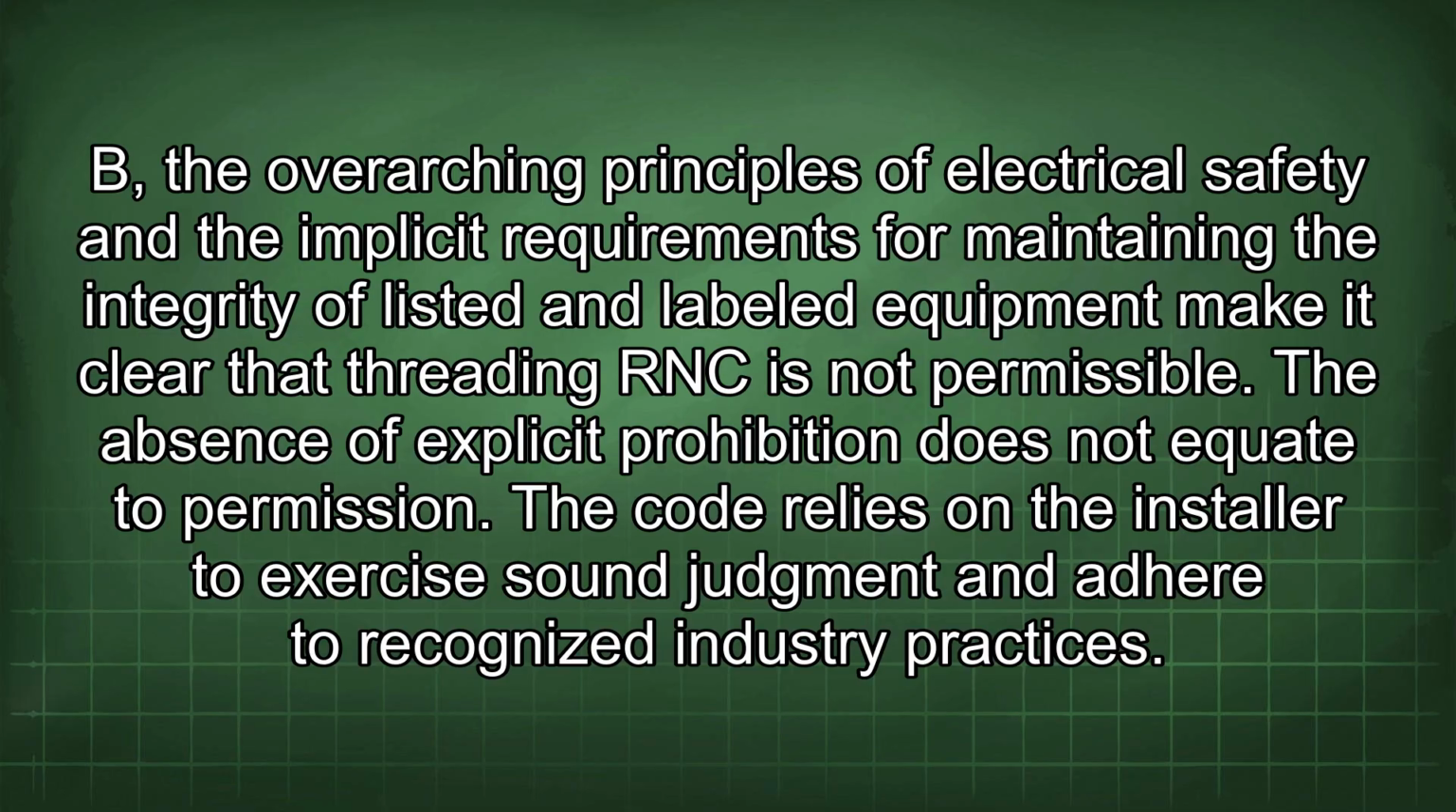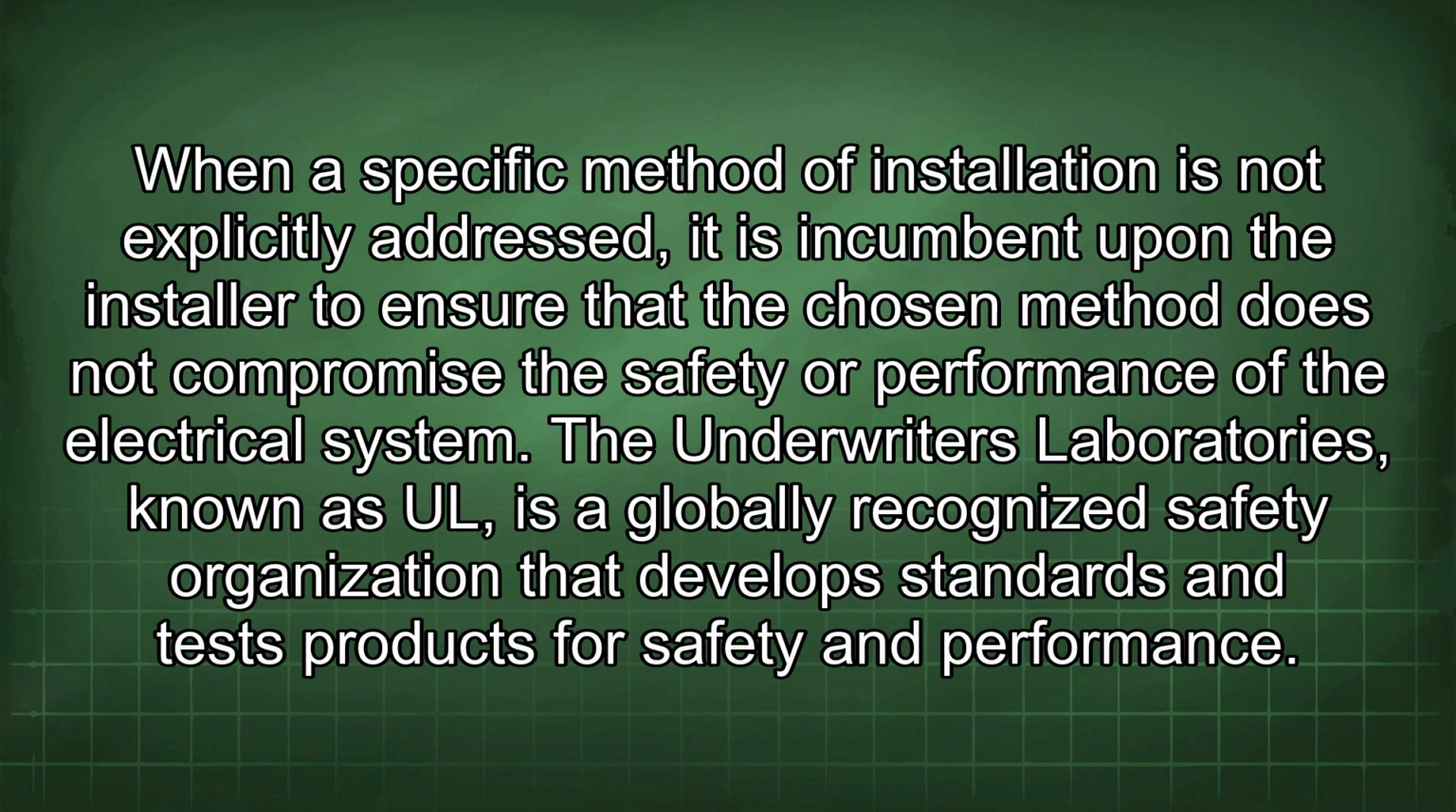The absence of explicit prohibition does not equate to permission. The code relies on the installer to exercise sound judgment and adhere to recognized industry practices. When a specific method of installation is not explicitly addressed, it is incumbent upon the installer to ensure that the chosen method does not compromise the safety or performance of the electrical system.